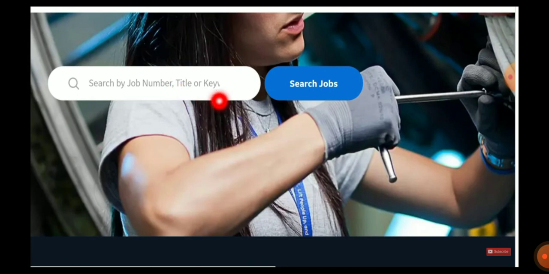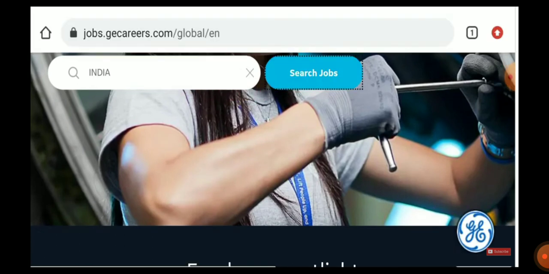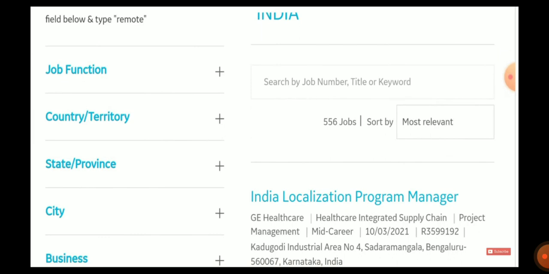Here you can see an option called search job. There you need to type India. So in search job, you have to type the location as India, and click on search job. When you give the search, you will be getting almost 556 results. See how many results you are getting. So it's very difficult for us to search, right?